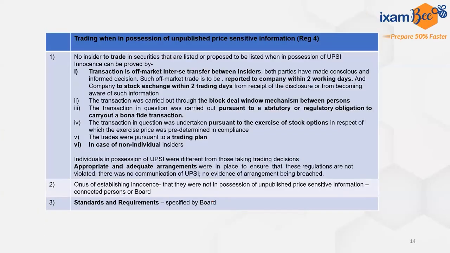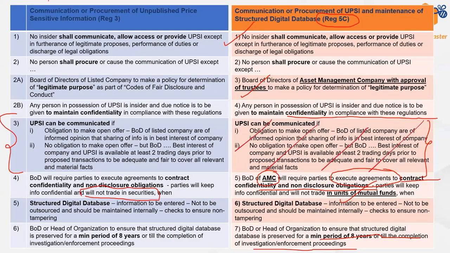Now we are moving to regulation 4, when we were talking about a company and what all was there in chapter number 2 about unpublished price sensitive information. In regulation 3, we said that communication and procurement, how it can be done. So here we talked about communication or procurement of unpublished price sensitive information, how that can be done, that is prohibited, in what circumstances that is to be done, and the maintenance of structured digital database.